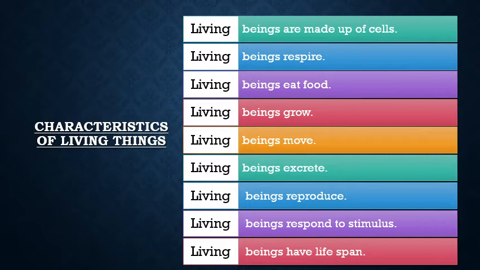Living beings excrete. Whatever food we eat, it has to come out of our body. The excess food, the unwanted waste that is thrown out of our body, is called excretion or excreta. Living beings reproduce. A dog will reproduce a puppy. A new puppy is born, like that.